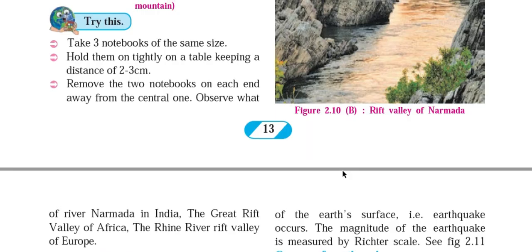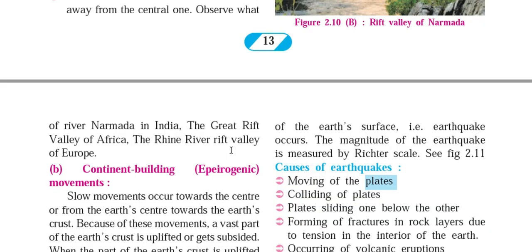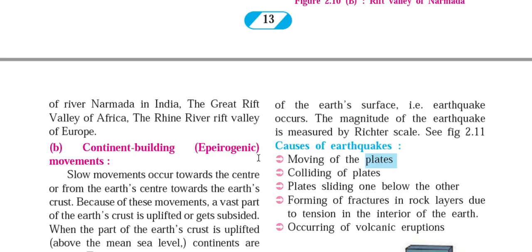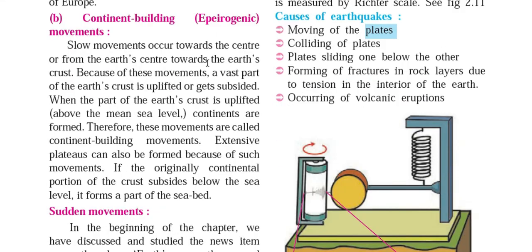Okay, these are the basic two processes that happen because of slow movements of continental plates. So the next part is continent building, and it is also known as epirogenic process or epirogenic movement. Slow movement occurs from the earth center towards the earth crust. So you have to imagine the earth interior part.